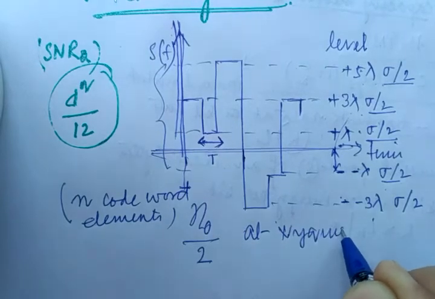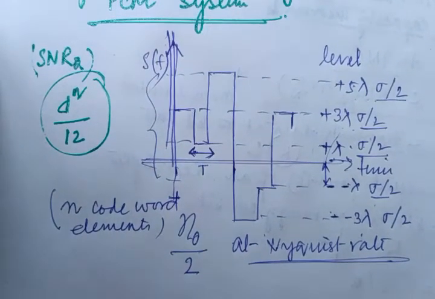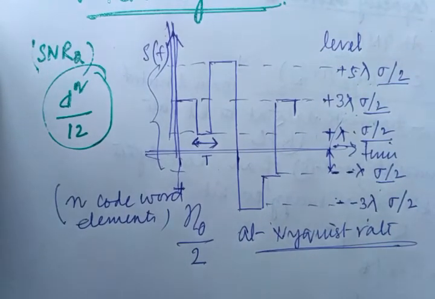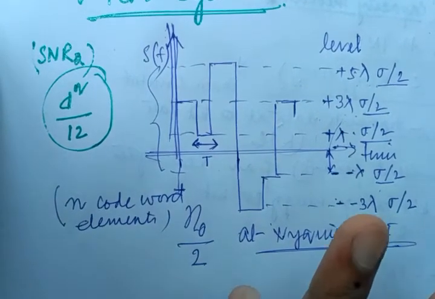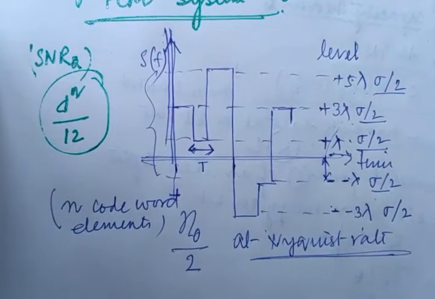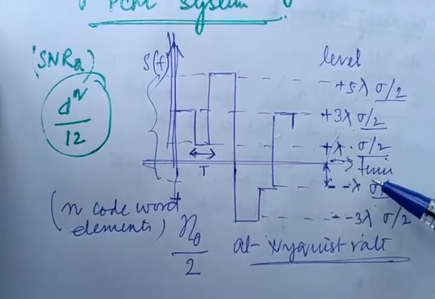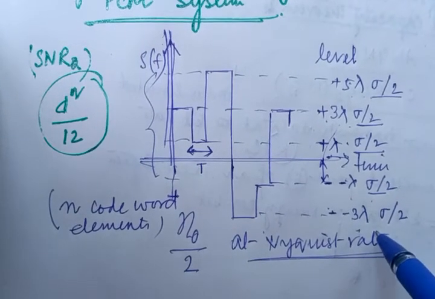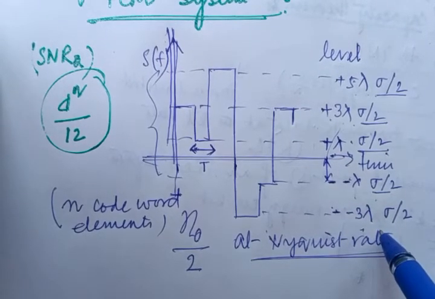At Nyquist rate, right? At Nyquist rate. So it is clear what I have already said to you, that we are transmitting a signal, that is S(t), from the transmitter in the PCM system. PCM is not only applicable for the analog signal, it is applicable for the digital signal too. So we will interpret it in some amplitude levels, right? So what are the amplitude levels? Plus minus lambda, plus minus 3 lambda, plus minus 5 lambda, but it will be incorporated by the noise RMS voltage, that is sigma, and it is denoted by sigma by 2, right?